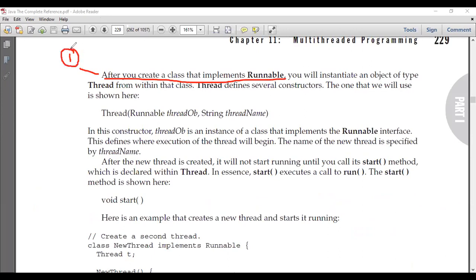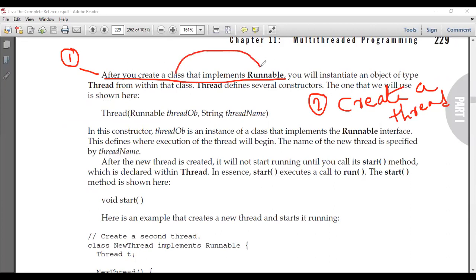In step two, I need to create a thread. Let me write here. What is step one? Step one is that we need to create a class that implements the Runnable interface. I think just now I've written the code, right? Step two, we need to create a thread.